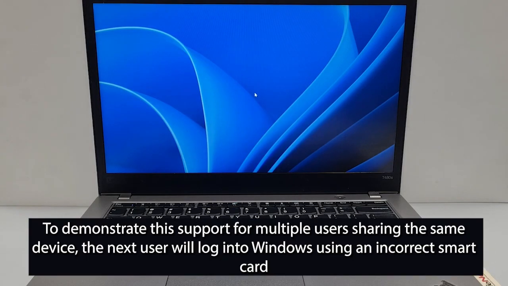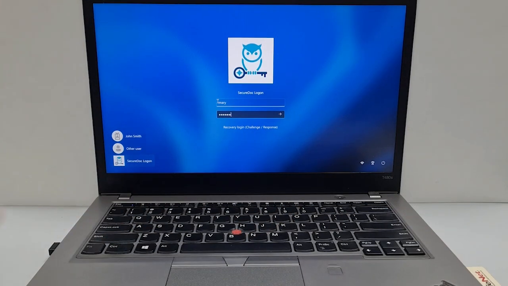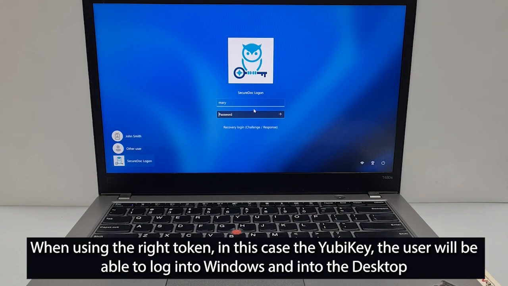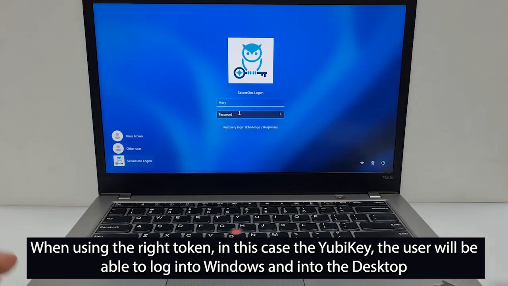To demonstrate the support for multiple users using the same device, the next user will log into Windows using an incorrect smart card. An error appears. When using the right token, in this case the YubiKey, the user will be able to log into Windows and into the desktop.